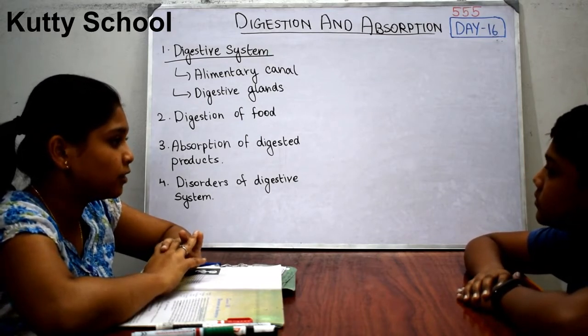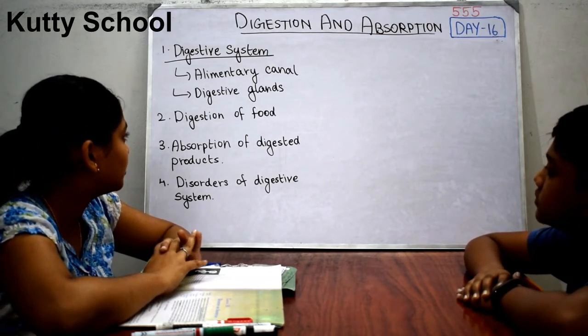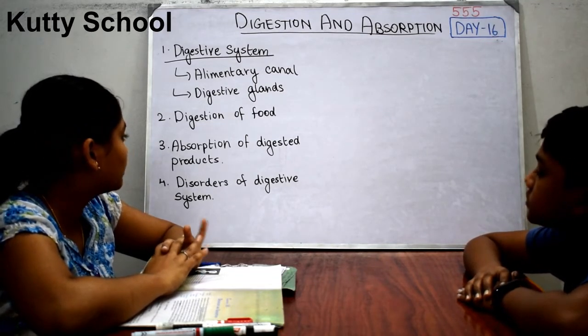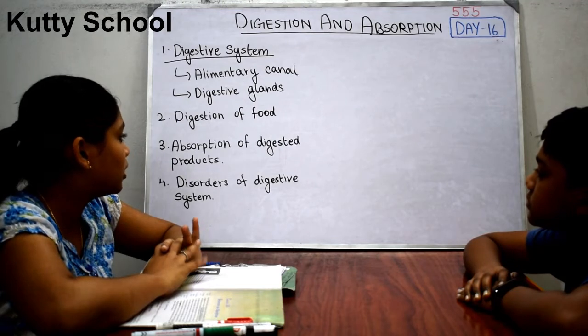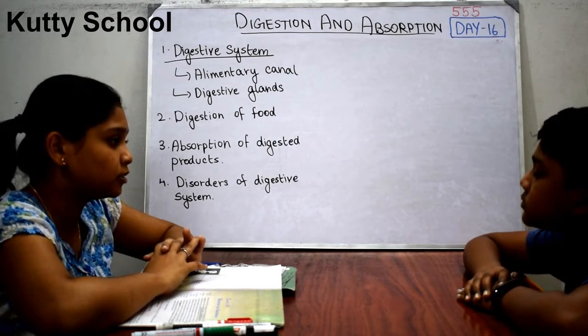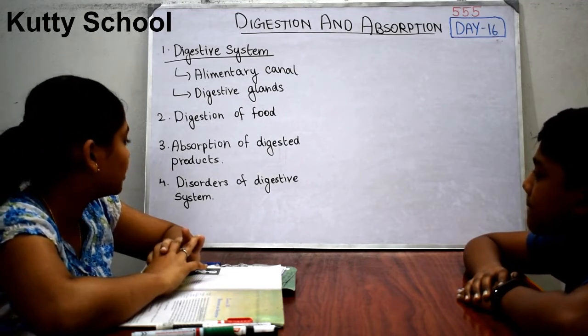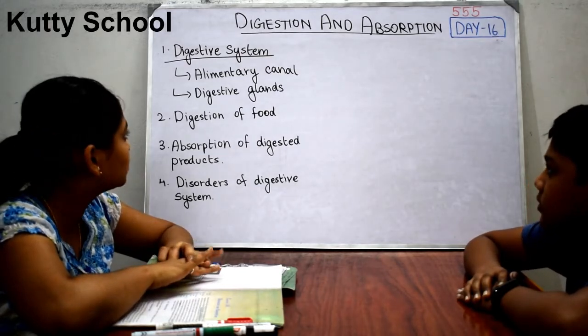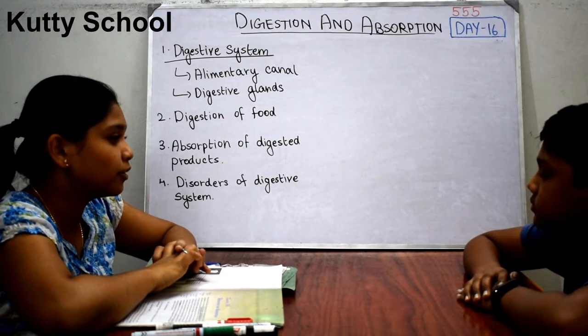What are the digestive glands which are helping in digestion? And the second topic is digestion of food. The third one is absorption of digestive products, how the digestive products are absorbed. And the fourth is disorders of the digestive system. So these are the topics which I am going to discuss.